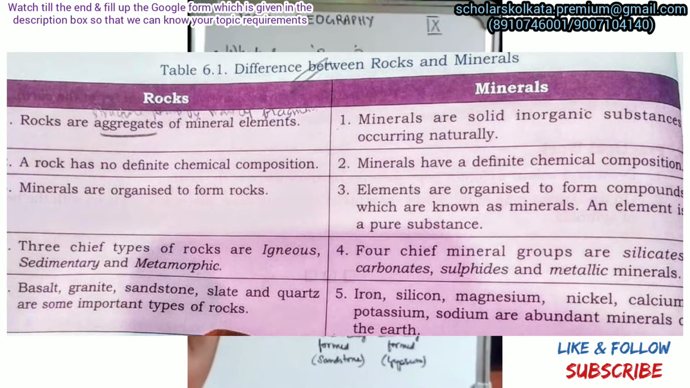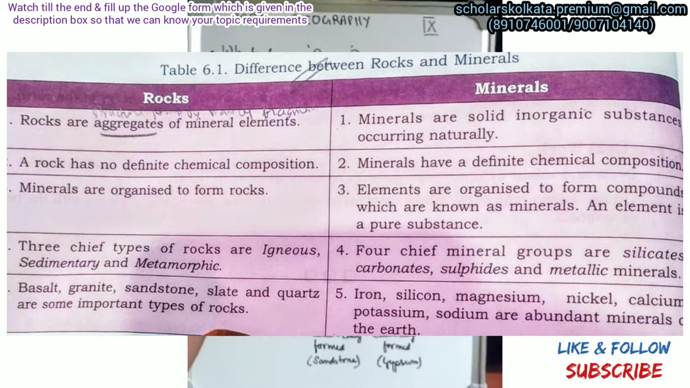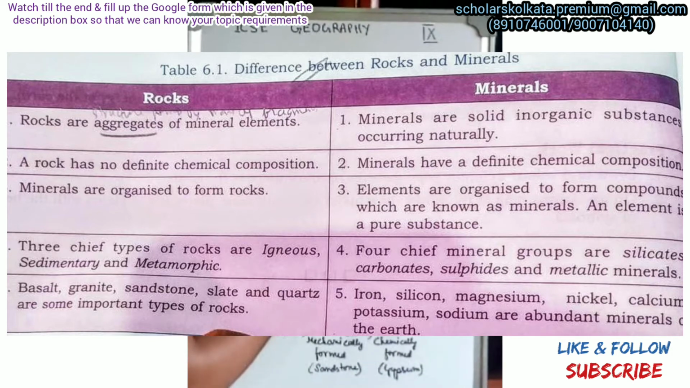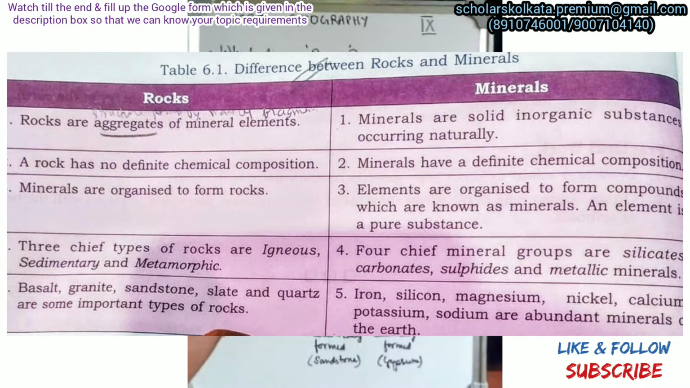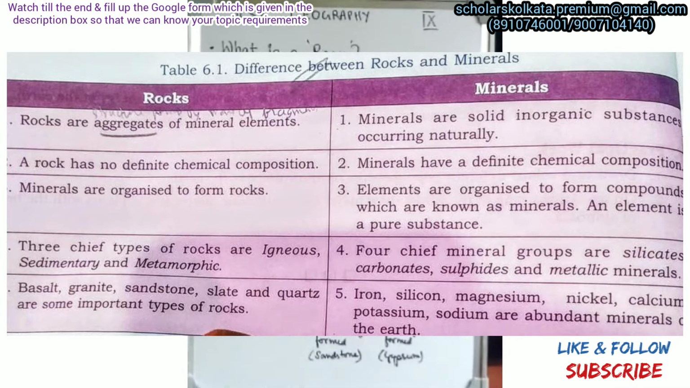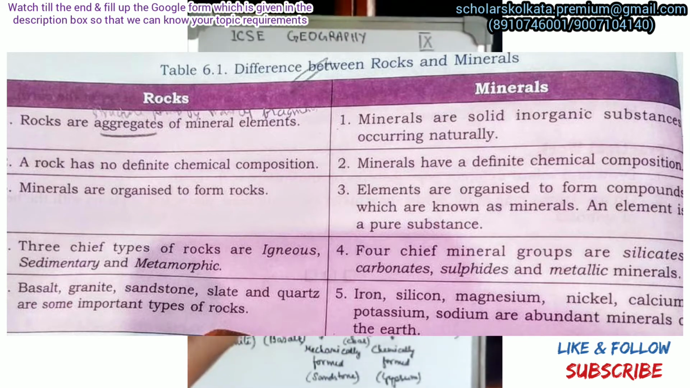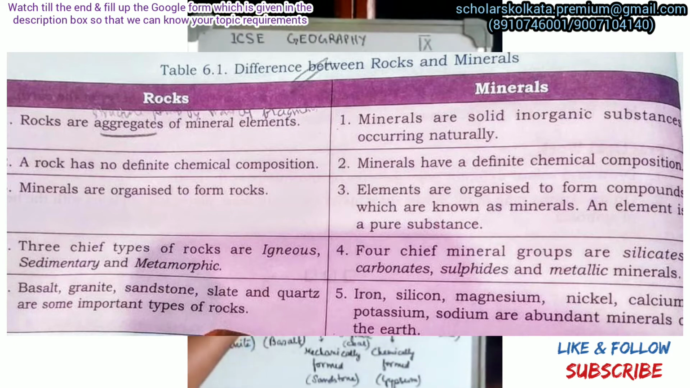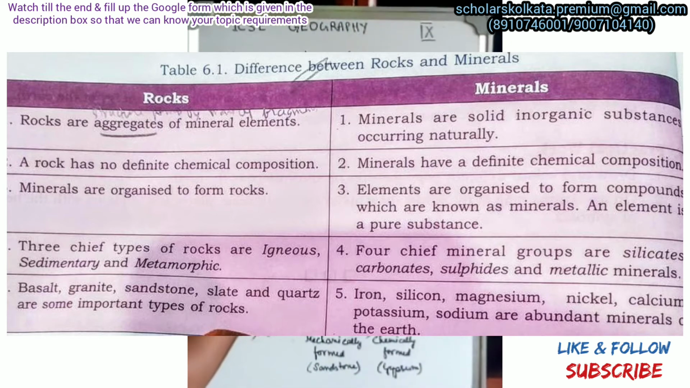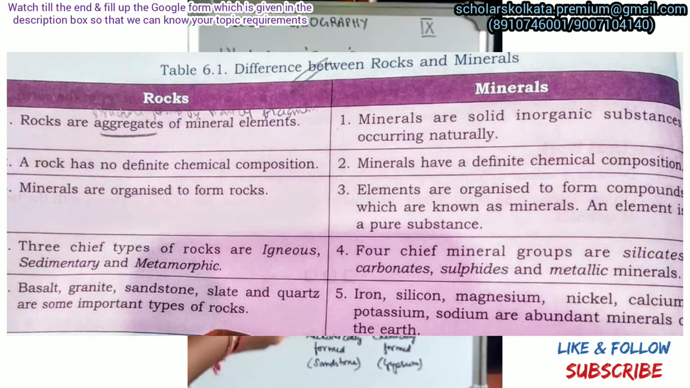For rocks, there are three types: igneous, sedimentary, and metamorphic. Whereas there are four chief types of minerals: silicates, carbonates, sulfides, and metallic minerals. And at last, when a question comes about the difference between minerals and rocks, we can give a few examples. Names of a few rocks are quartz, basalt, granite, sandstone. These are a few important kinds of rocks. And for minerals, some examples are iron, silicon, manganese, nickel, calcium, sodium, potassium. These are all abundant minerals on the earth.